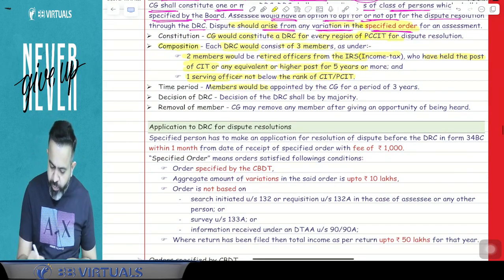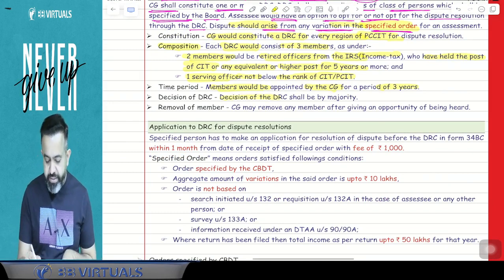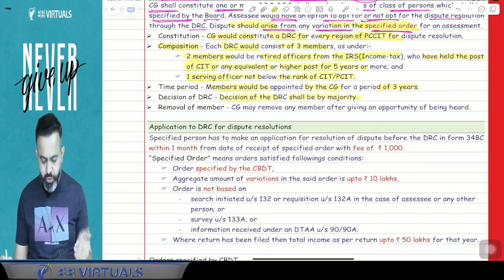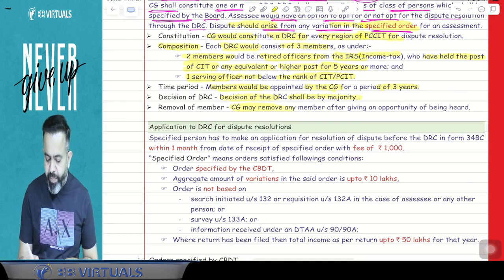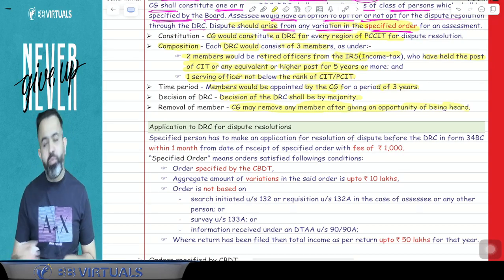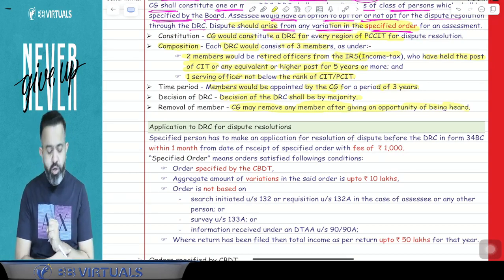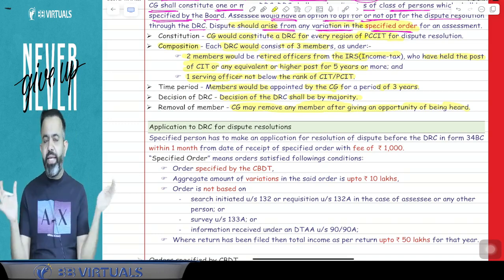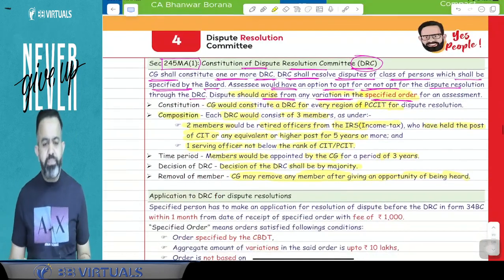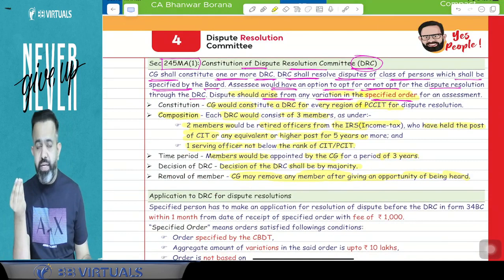Now, members would be appointed by the central government for a period of 3 years, and the decision of the DRC shall be given on a majority basis. The central government may remove any member after giving an opportunity of being heard. So, to recap, who will constitute the DRC? The central government.